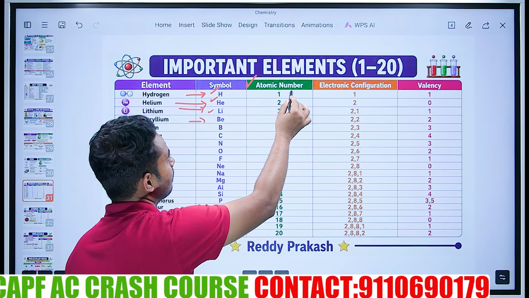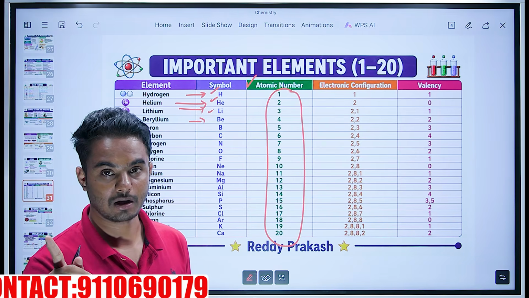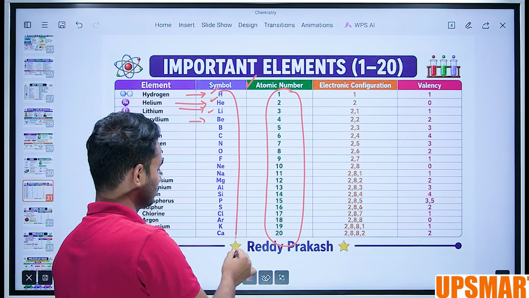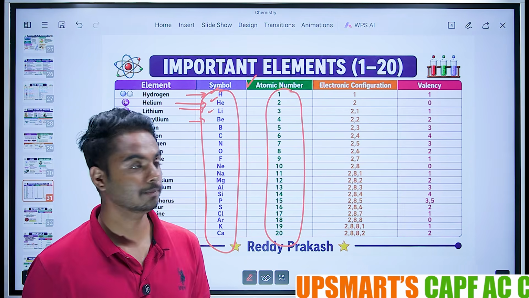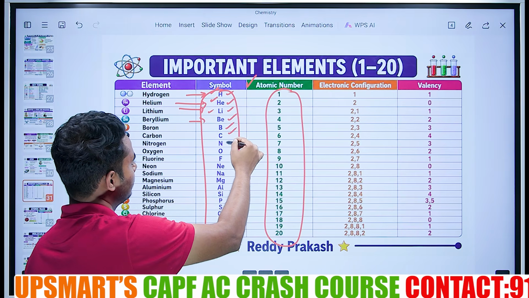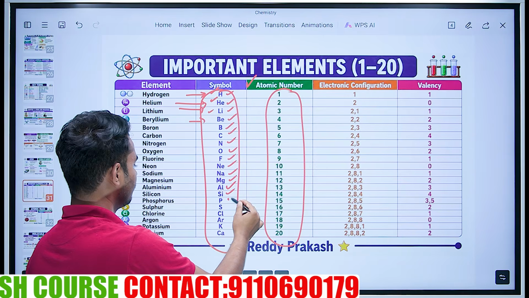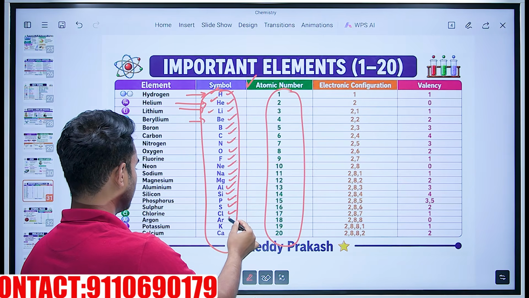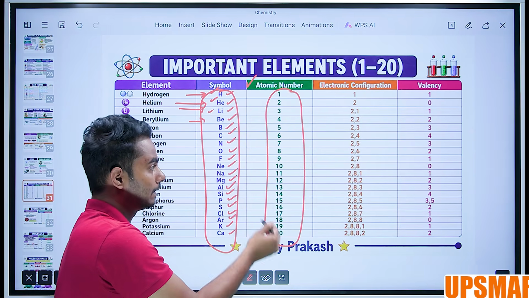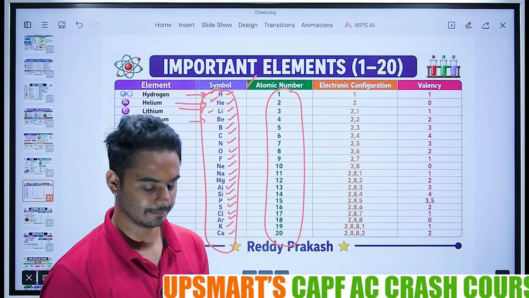And you have to mug up the first 20 atomic numbers of elements. Pakka. You are not missing it out. Okay. Next, you have to mug up the symbols as well. Arts wale, this is something I can't help you. Hydrogen, helium, lithium, beryllium, boron, carbon, nitrogen, oxygen, fluorine, neon, sodium, magnesium, aluminium, silicon, phosphorus, sulfur, chlorine, argon, potassium, calcium. You have to mug up this 1 to 20. This is easy, sir. I can mug it up. It is about 2 minutes of time.